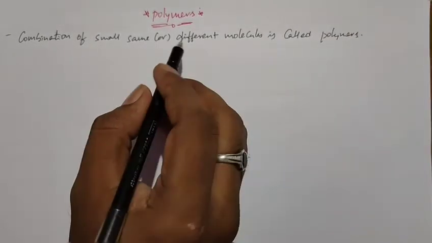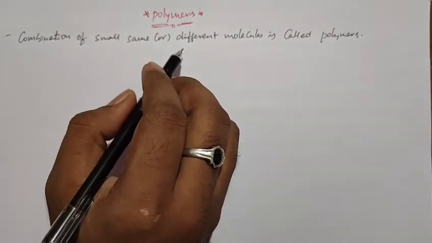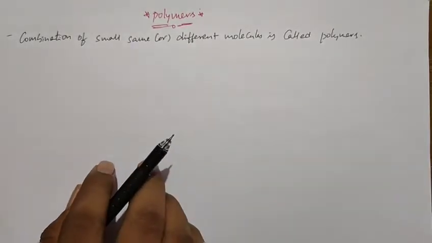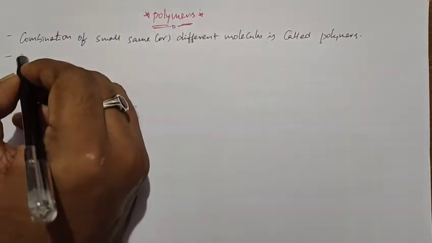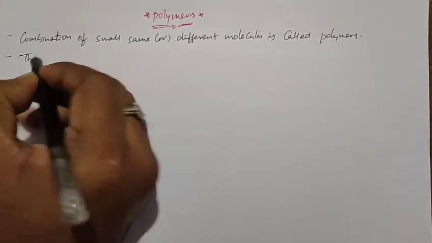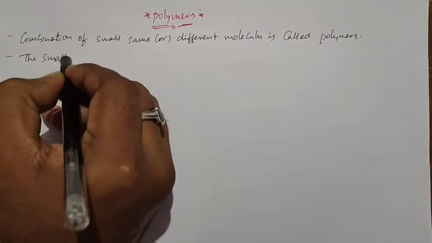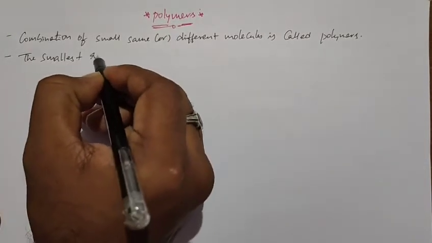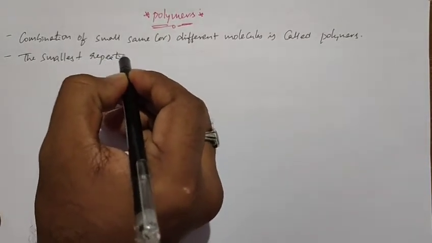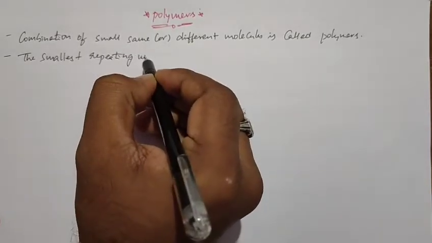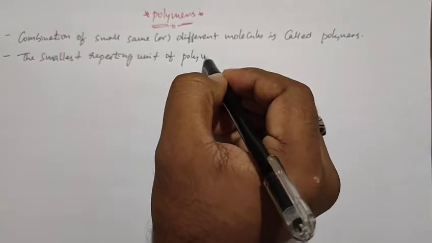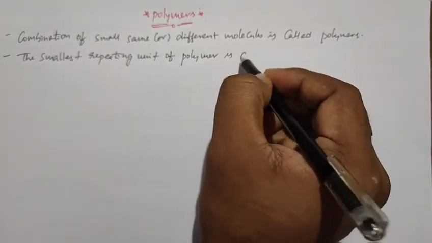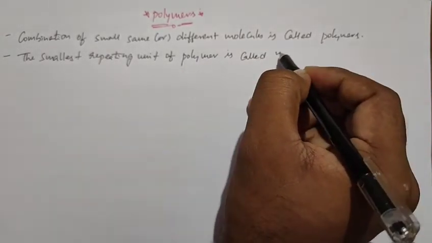So these small molecules we call monomers. The smallest repeating unit of a polymer is called a monomer.